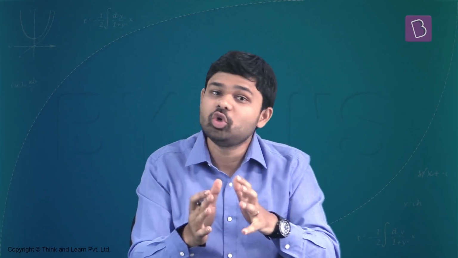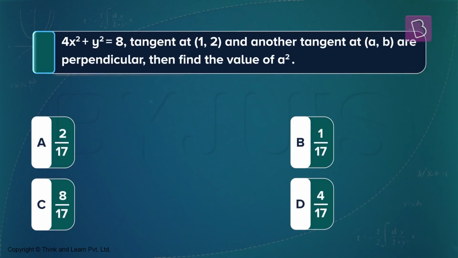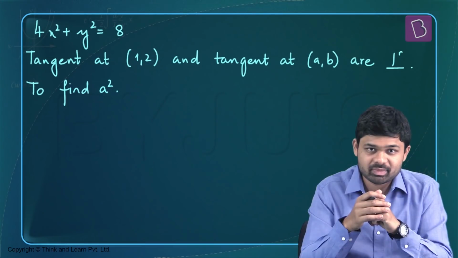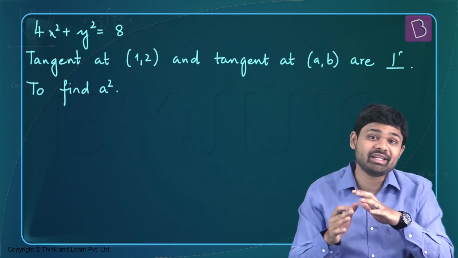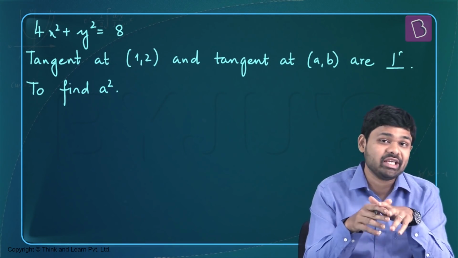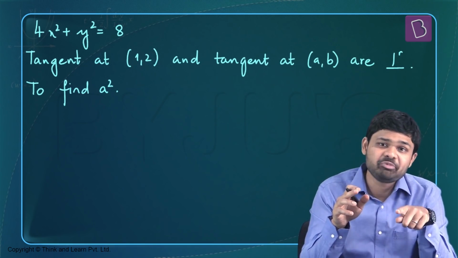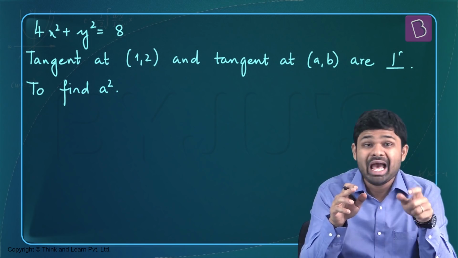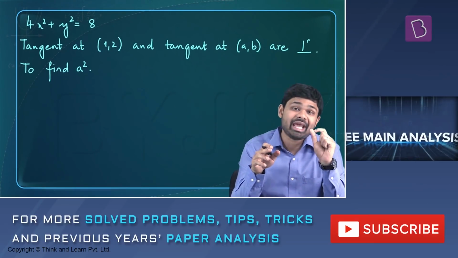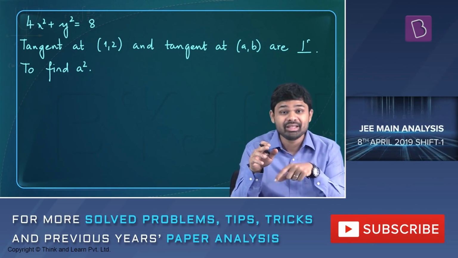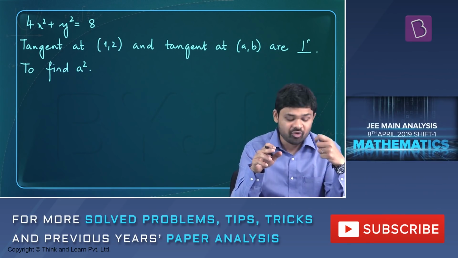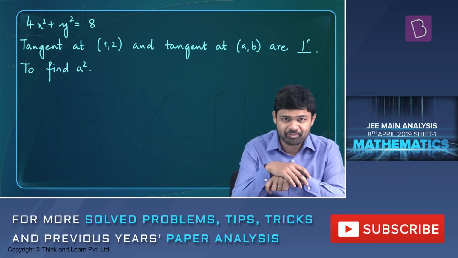And finally, we are going to look at a question from ellipses. So in this question, we've been given an ellipse, which is 4x square plus y square equal to 8. And we've been told that the tangent to this ellipse at the point 1, 2 and the tangent at the point a, b are perpendicular. The objective is to find out the value of a square.